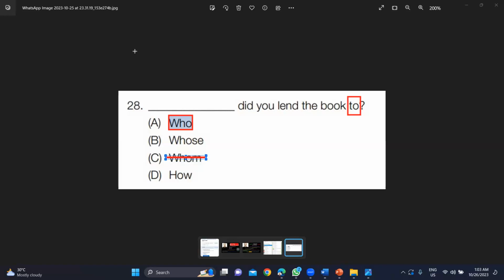Why? Because I need the preposition at the beginning, like this. To whom did you lend the book? In this case, whom is going to be correct. But since we don't have the preposition at the beginning, we can't use whom in this context.